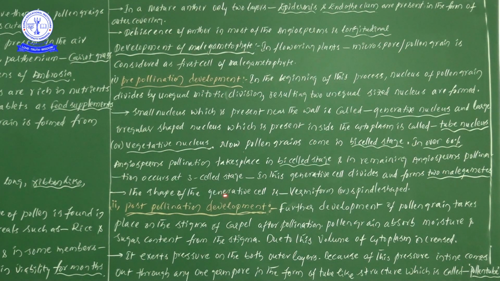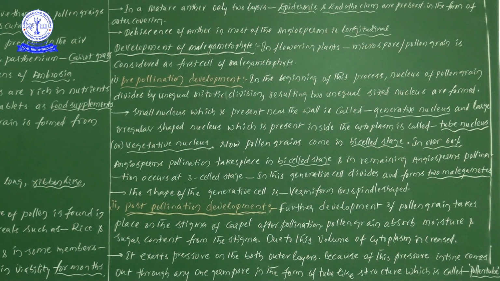And here the shape of the generative cell is vermiform or spindle shaped. Information regarding the generative cell is there, but the shape I have written here, so after completing this explanation I am telling you. Now the shape of the generative cell is vermiform. It is a new term we don't know. So vermiform or spindle shaped.